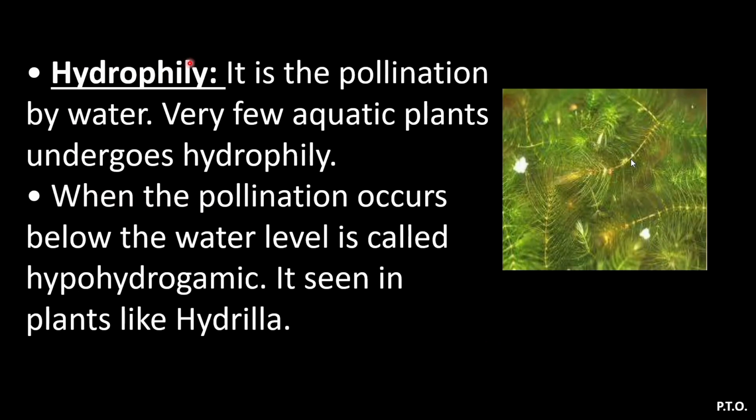Next is hydrophily. It is pollination by water. Very few aquatic plants undergo hydrophily. When the pollination occurs below the water level, it is called hypohydrogamic. It is seen in plants like Hydrilla. So here you will find the pollination takes place below the water level. Therefore, it is called hypohydrogamic.